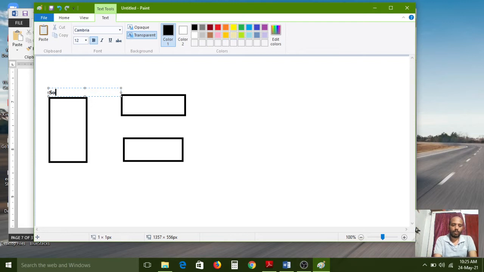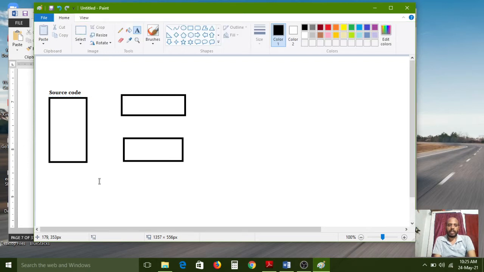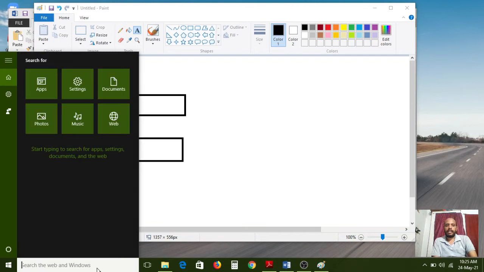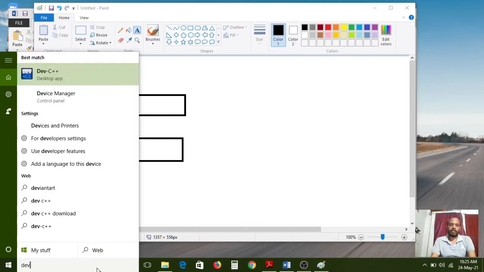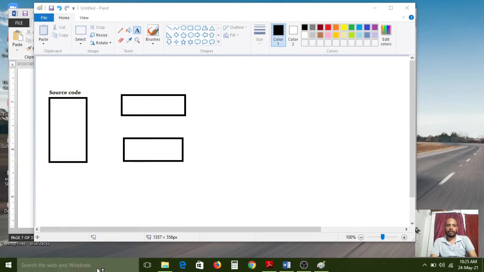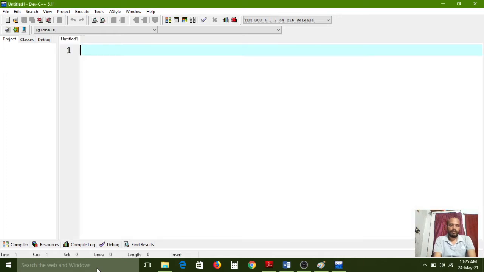This is source code. Source code is nothing but whatever program we have typed, and that program we save with the .c extension. For your understanding, I am opening the developer window and typing one example program. The program title is simple program.